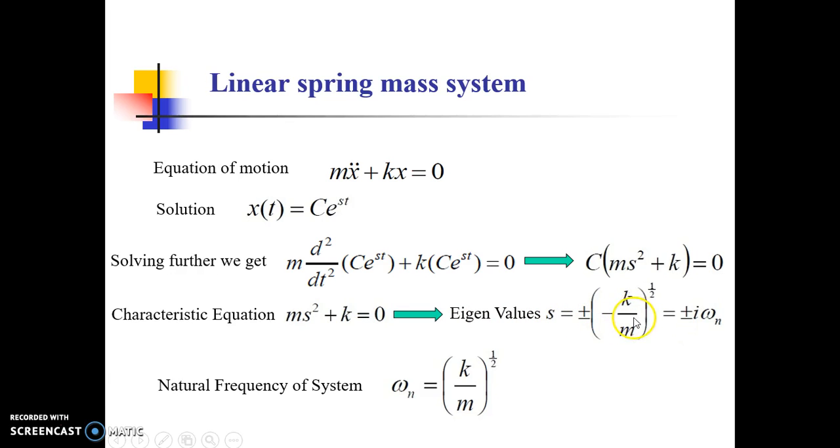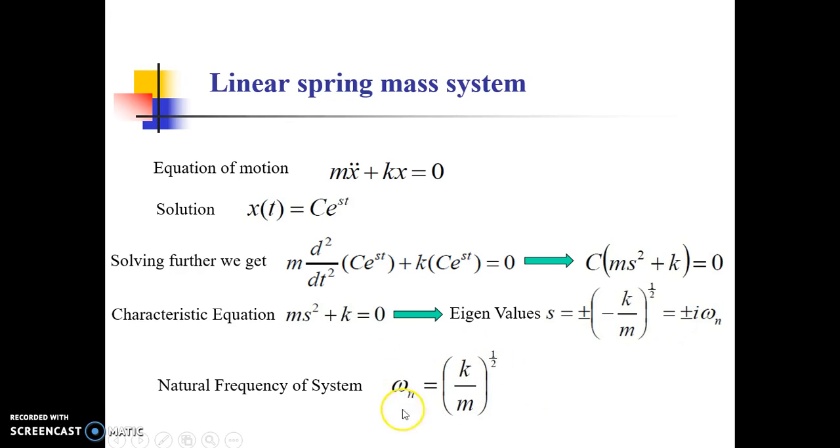which provides us eigenvalues as s is equal to plus or minus (k by m) to the power half. So it gives us a value of plus or minus i omega n, and here we get a new term that is known as natural frequency of system, omega n, which is equal to square root of k by m, or (k by m) to the power half. So we are getting a new quantity that is known as omega n.